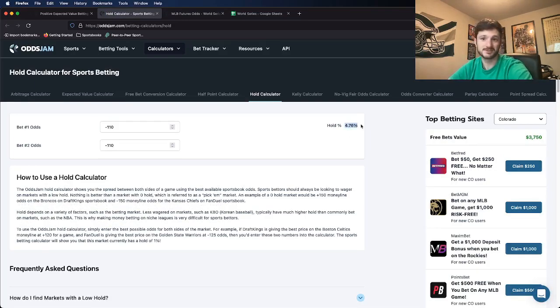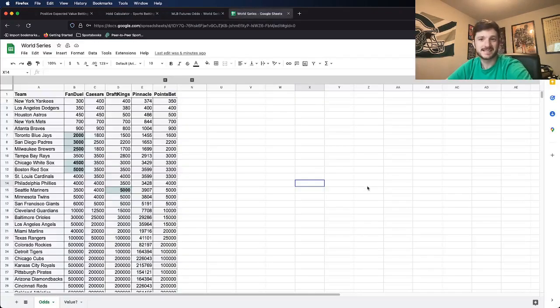If you just add 10 plus 10, it has a hold percentage of about 4.76 on most average spread and totals bets. But looking at futures, you'd be surprised at what the hold is on futures. So what I did was just input all the odds for every single book that we have here: FanDuel, Caesars, DraftKings, Pinnacle, which is the OddsJam line, and then PointsBet.